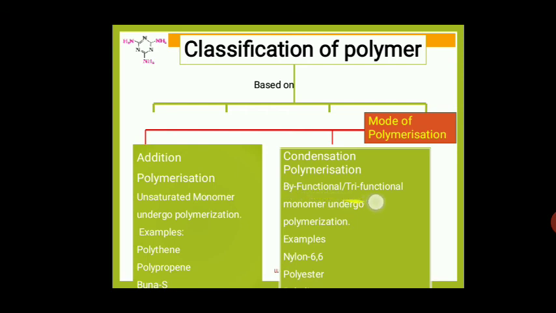When bifunctional and trifunctional monomers undergo polymerization, at this time condensation polymers are formed, by elimination of small molecules. Example, nylon 6,6 and polyesters are the examples of condensation polymers.